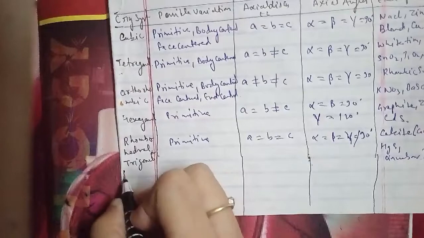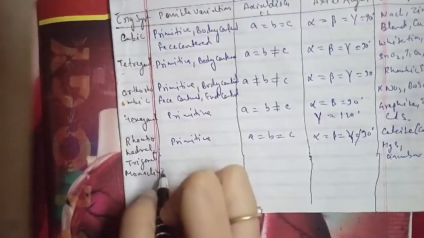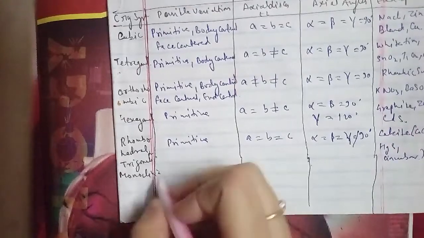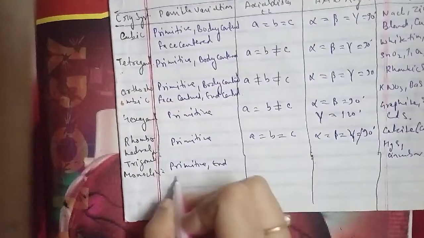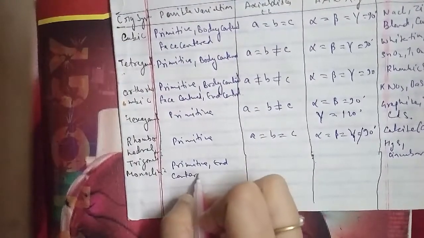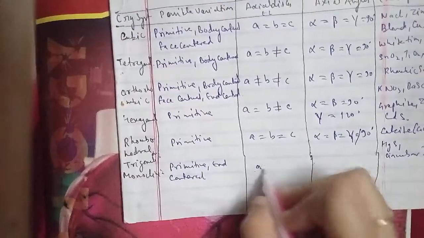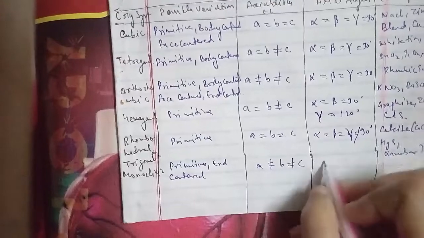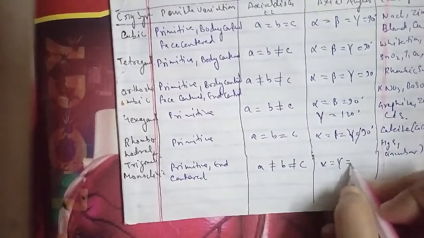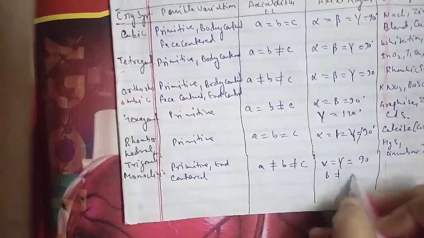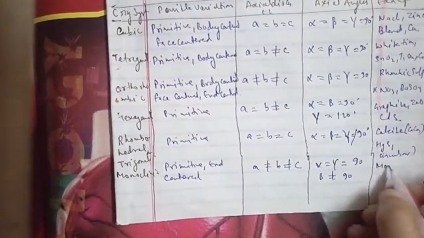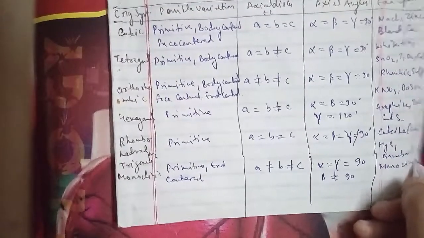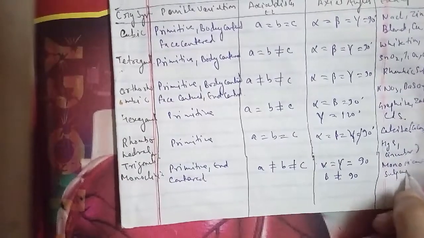The other, and the last we have, is your triclinic. It is primitive. A does not equal B does not equal C. Alpha does not equal beta does not equal gamma, which do not equal 90 degrees. The examples we have are K2Cr2O7, CuSO4 5H2O, and H3BO3 as well. These were the examples of triclinic here.